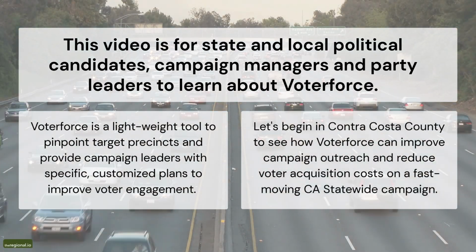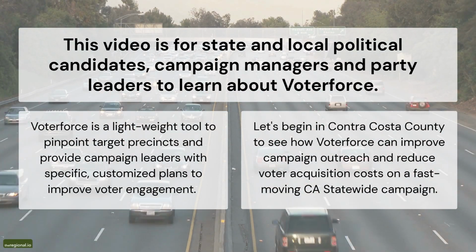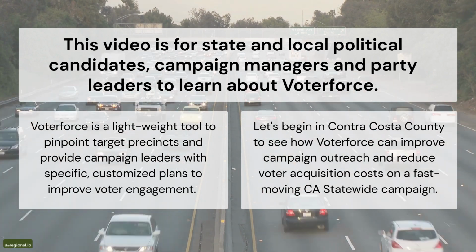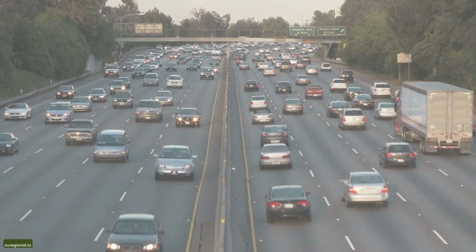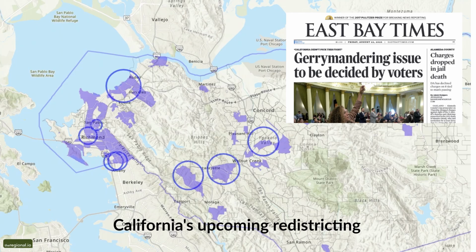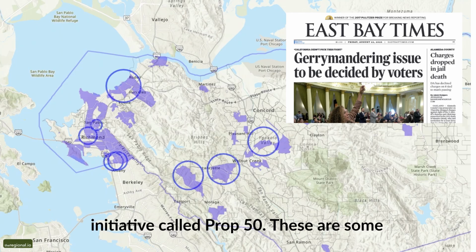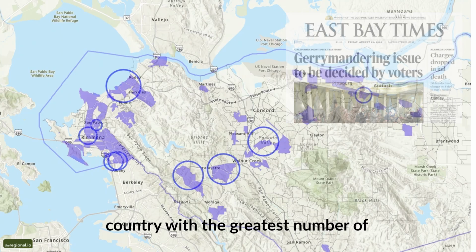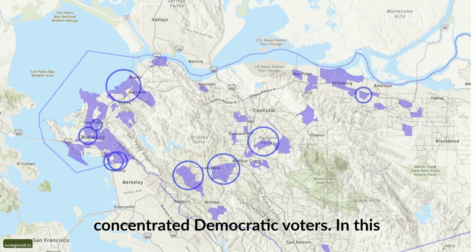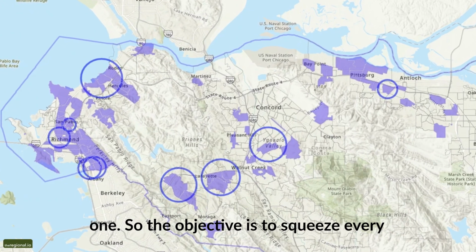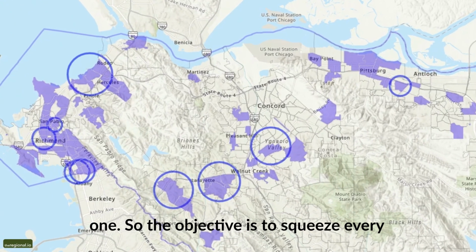Let's begin in Contra Costa County to see how Voterforce can improve campaign outreach and voter acquisition on a fast-moving California statewide campaign. You're looking at Voterforce for Contra Costa County and voter targets for California's upcoming redistricting initiative called Prop 50. These are some of the most liberal precincts in the country, with the greatest number of concentrated Democratic voters. In this race, the winner needs 50% plus one, so the objective is to squeeze every vote from